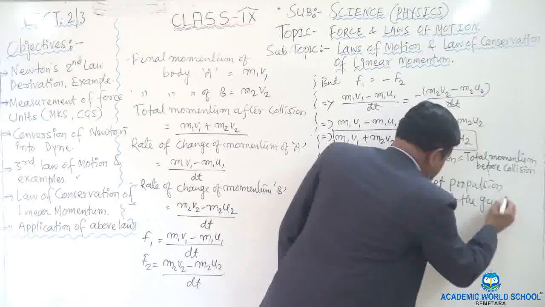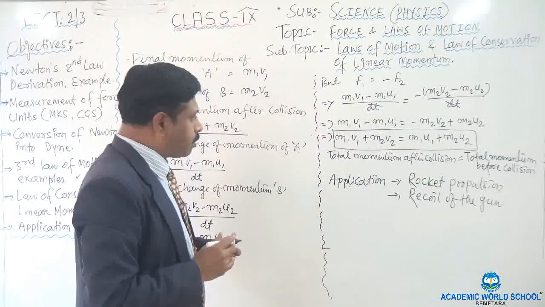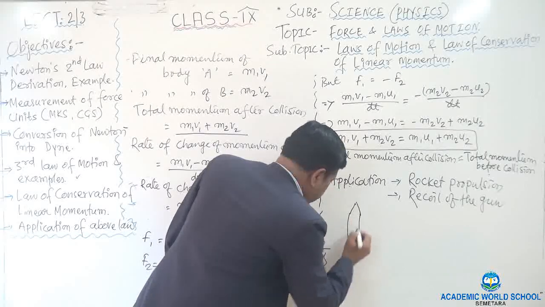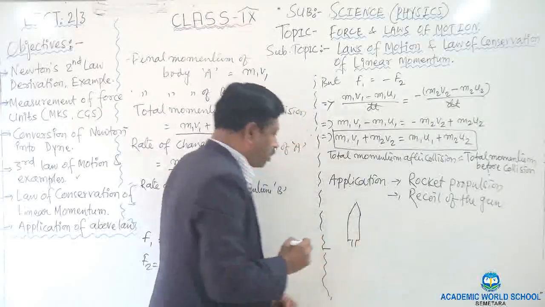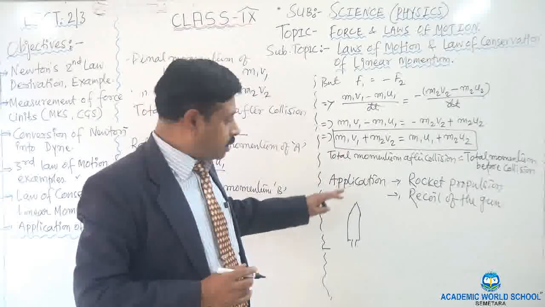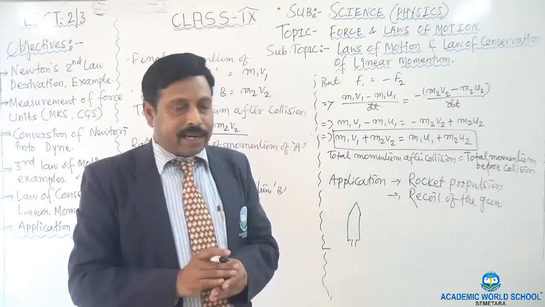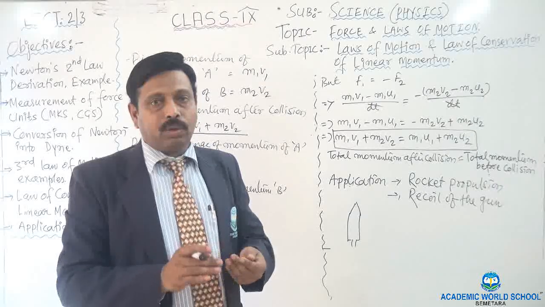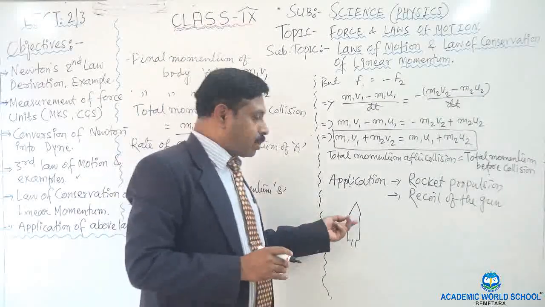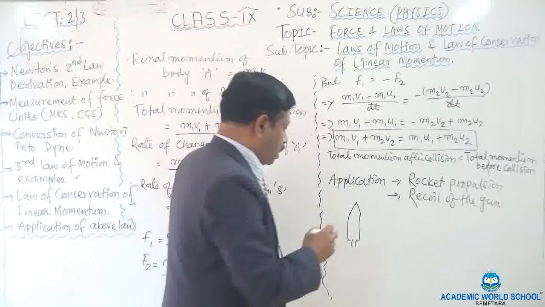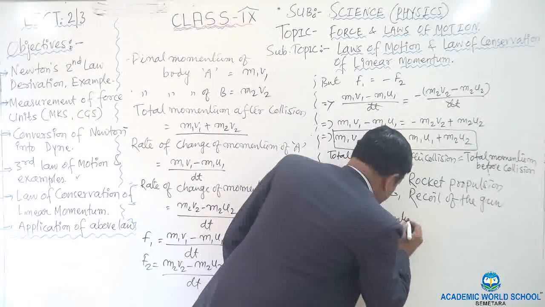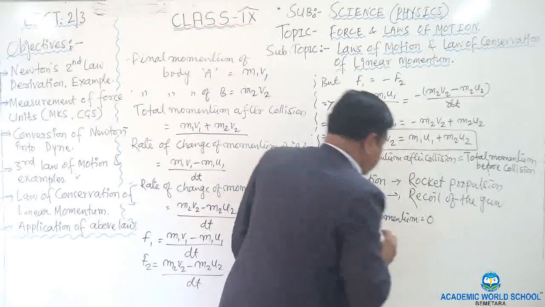First you see the rocket propulsion. Suppose here is a rocket, okay. When the rocket is not going up, it is at rest or in stationary state, the initial momentum will be zero. The initial momentum of the rocket along with the fuel system will be zero. The momentum before propulsion is equal to zero, right?